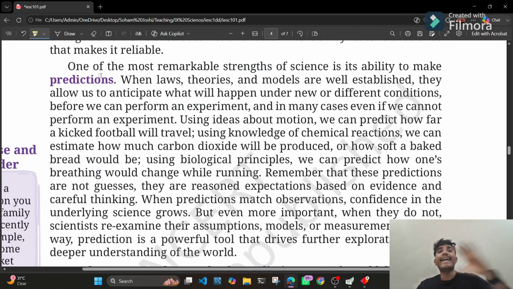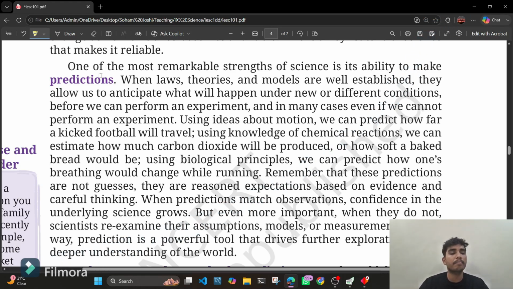Prediction. Science is totally based on prediction. If you know the story of Newton, he was sitting under an apple tree, and an apple fell on his head, and then he just thought, "Ki, oh, there is something that pulls the apple towards the ground. What is it?" Then we discovered gravity, gravitation. So science is based on predictions.